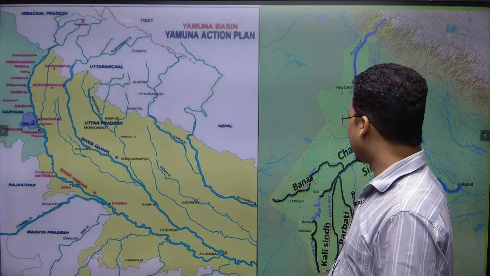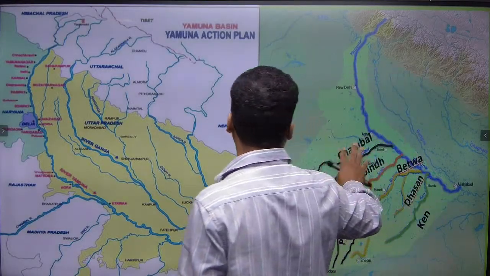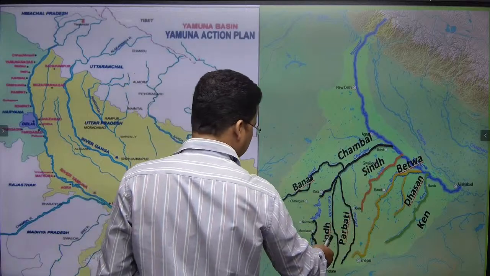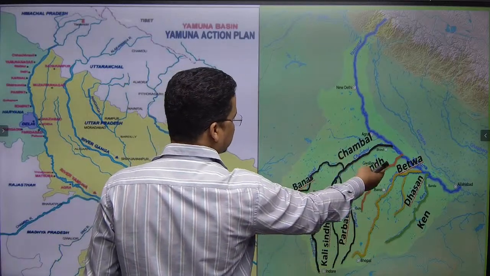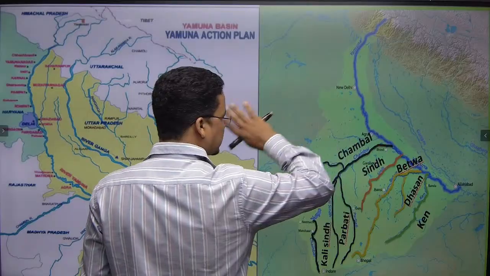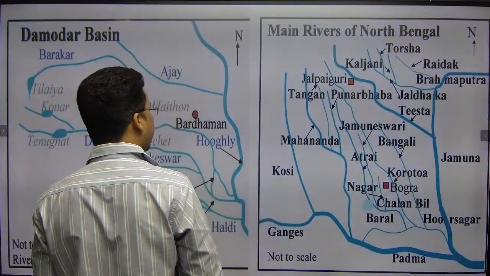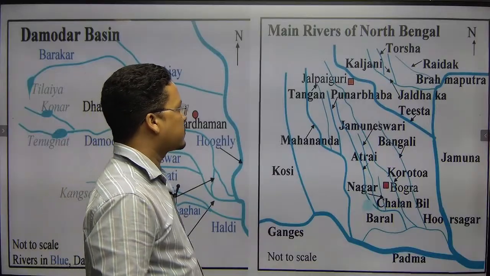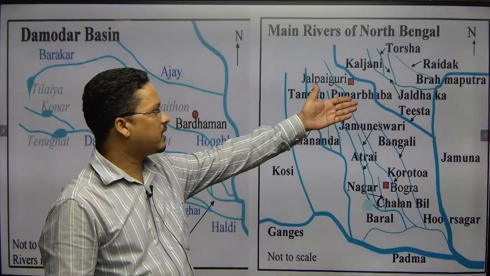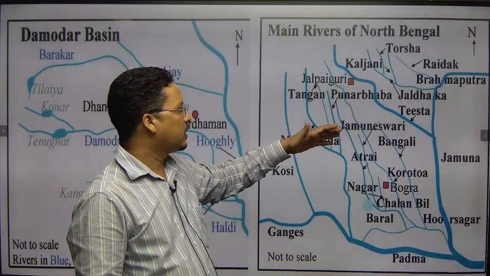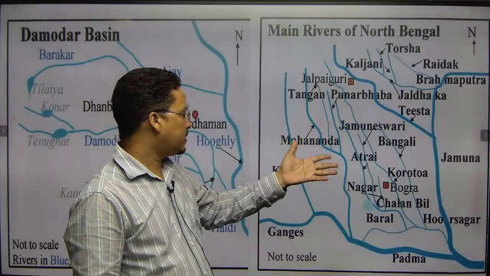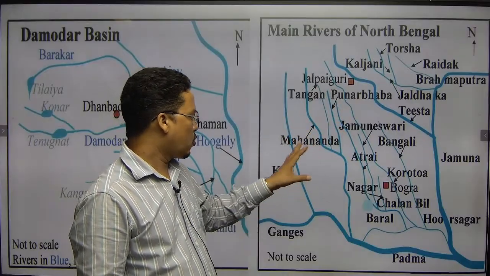Now we will come to the Chambal system. Here you can see the Chambal system. I have discussed already Kali Sindh, Parvati, Banas, Chambal, Sindh, Ken, Betwa; all these we have done. Now a few small rivers we also have to go through: Raidak, Torsha, Jaldhaka, Tista, Mahananda, Koshi.